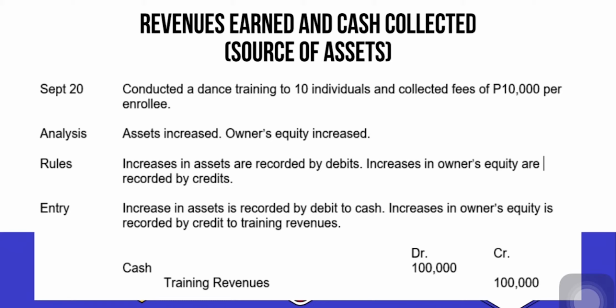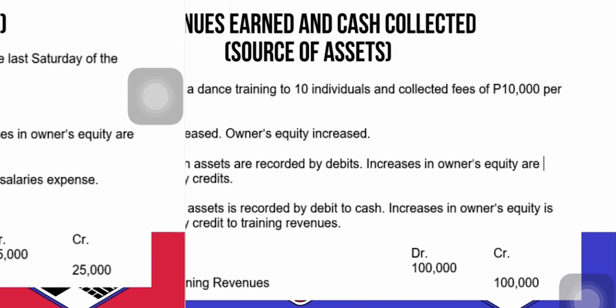The collection of a total of 100,000 pesos revenue from 10,000 pesos times 10 individuals is an increase in asset and owner's equity. Thus, as a rule, we should record it with their normal balances, debit assets and credit owner's equity. The journal entry would be debit cash 100,000 pesos and credit training revenues 100,000 pesos.